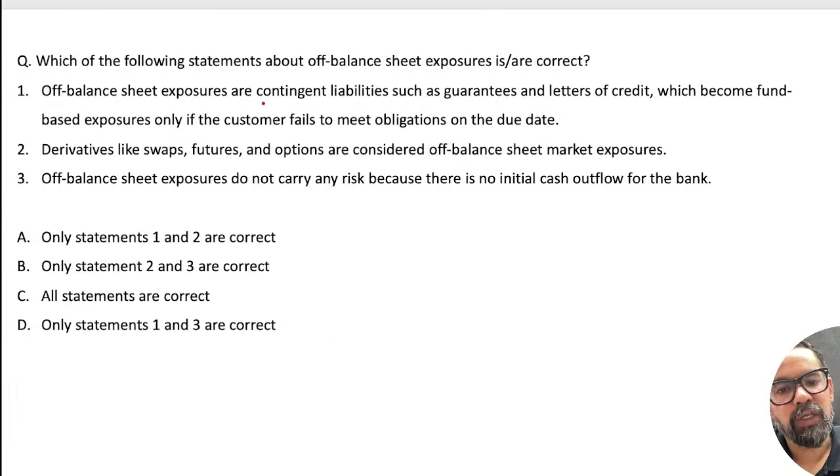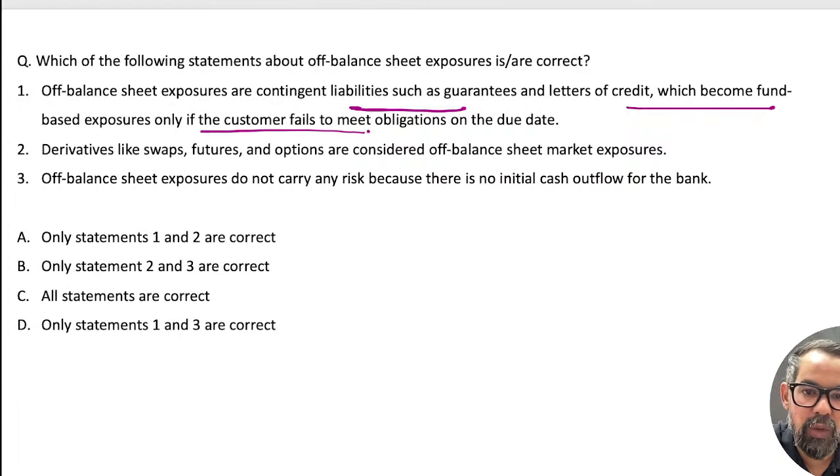So off balance sheet exposures are contingent liabilities such as guarantees and letters of credit, which become fund based exposure only at the time of crystallization, when the customer fails and that contingency occurs. The second one, derivatives are off balance sheet exposure. If it is a plain statement that derivatives are part of off balance sheet, the answer is yes.